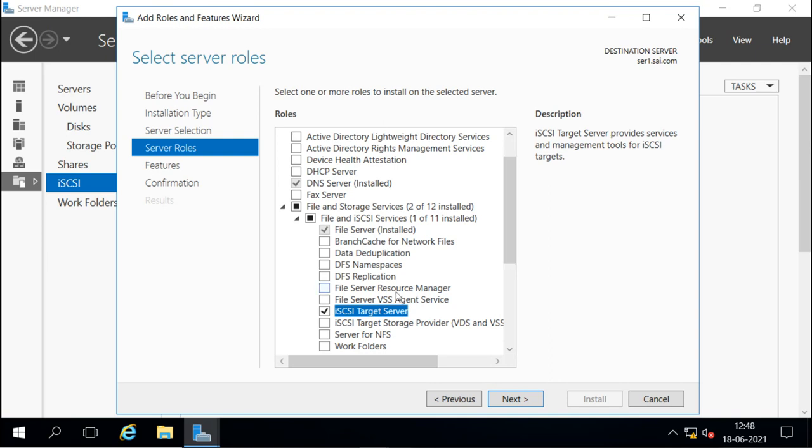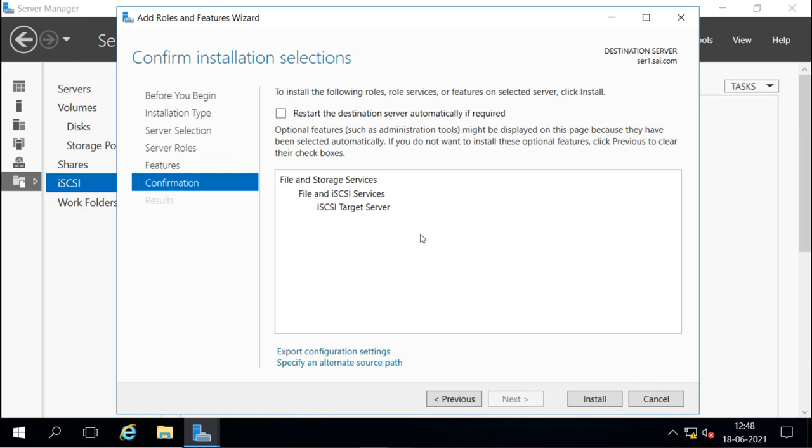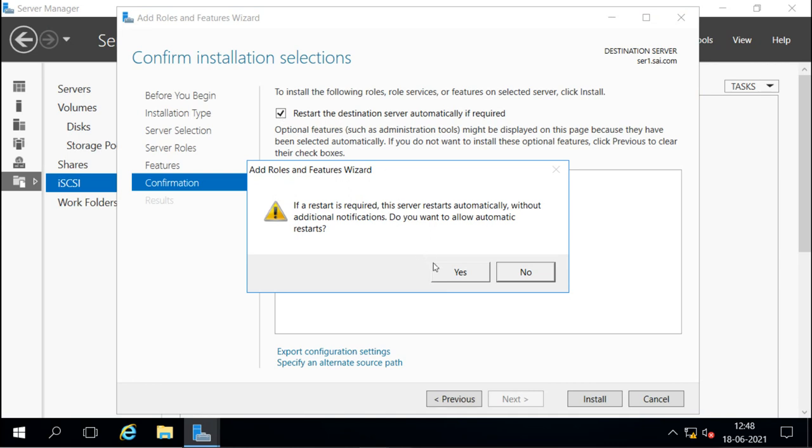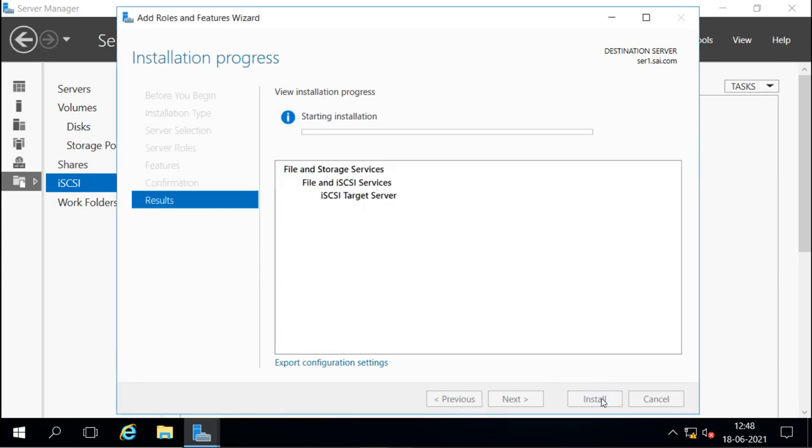After selecting this, I will go next. No extra feature I need, so I will go next. Here I will select OK, whether if required then restart the server, and then I will say install. Now it is going to install the iSCSI target.